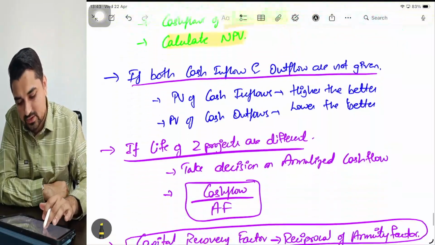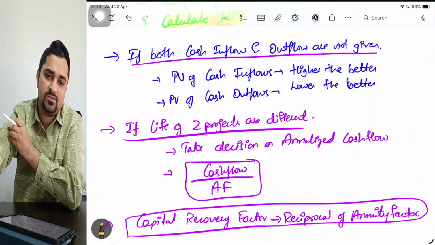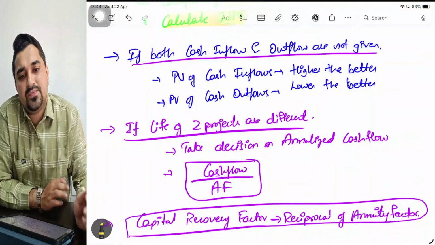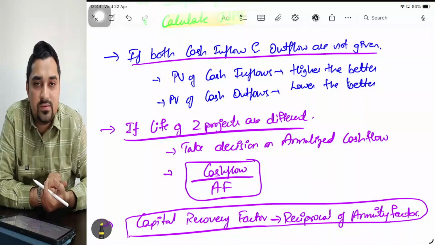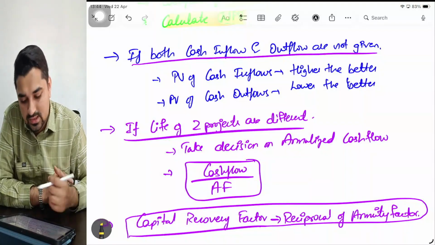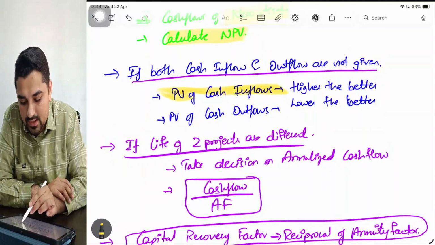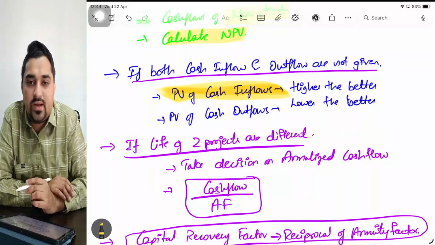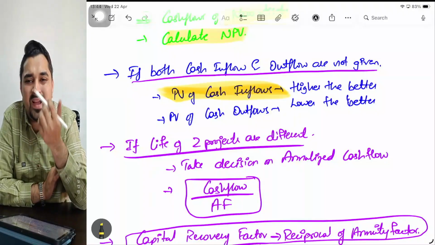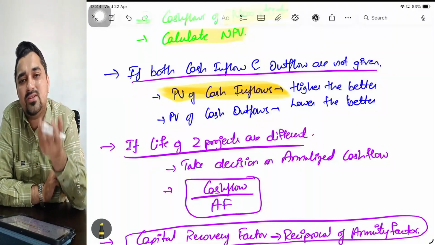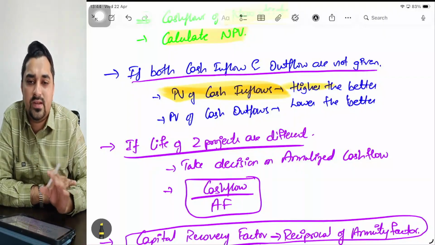Again, next variety of questions. Sir, in case of NPV questions, I need both the present value of cash inflow as well as the present value of cash outflow. From an exam perspective, there might be a scenario where both the information of inflow and outflow are not given. Then how will you take a decision? If only cash inflows are given, you need to take them to the present value. So you list out all the cash inflows, you get them to the present value, and by common sense, cash inflow, higher the better. Obviously, higher the better.